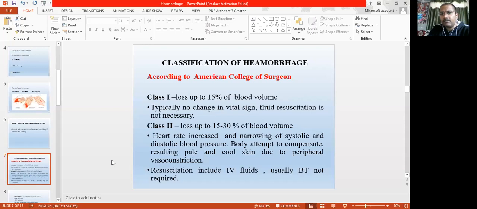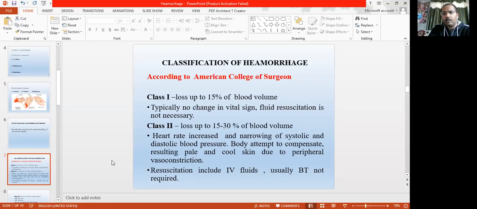In this class 1 hemorrhage, there is no typical sign. Class 1 hemorrhage will be almost asymptomatic. The patient may have no visible signs and symptoms.